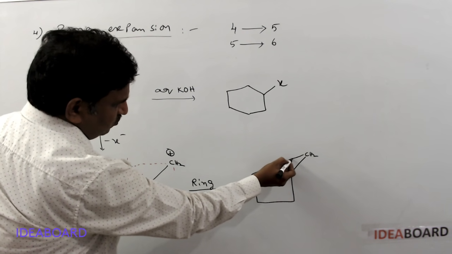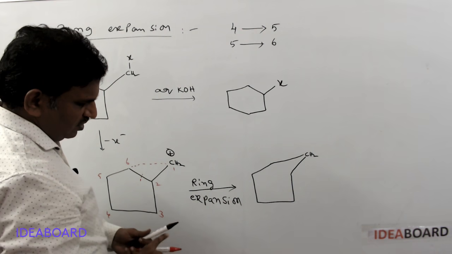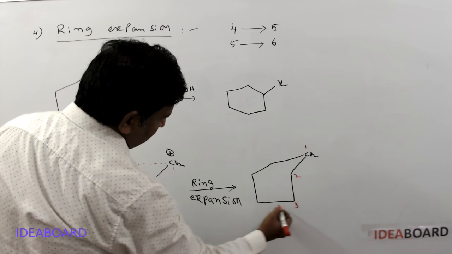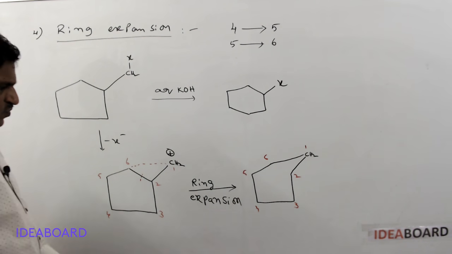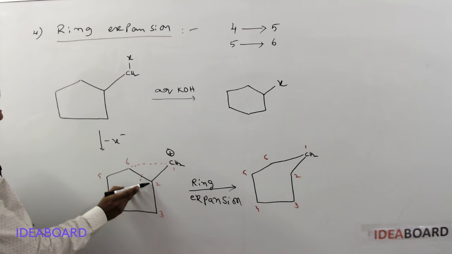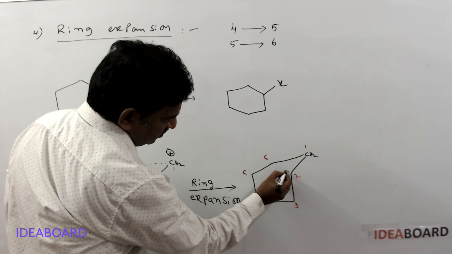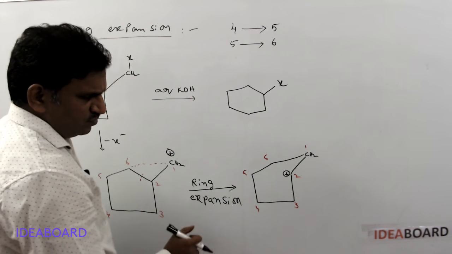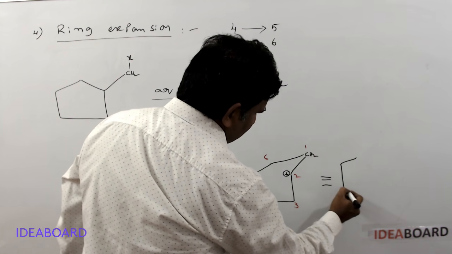So you will get a new bond. Now what is the numbering? 1, 2, 3, 4, 5 and 6. Which atom is losing electron? The second carbon is losing electron, so the positive charge will appear on the second carbon, not on the sixth carbon. Now I am writing the same structure as a hexagon.